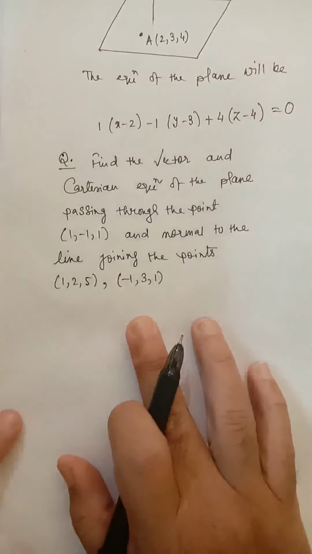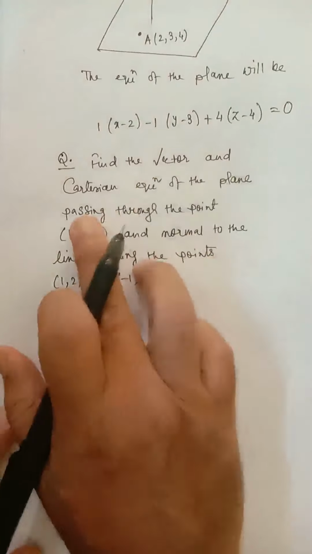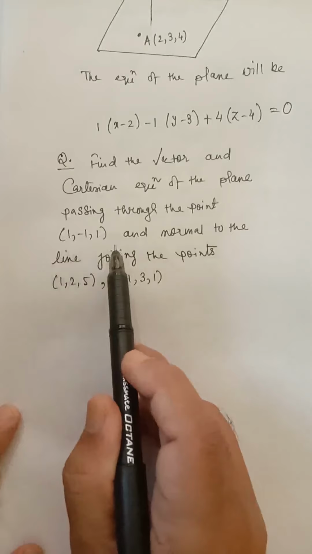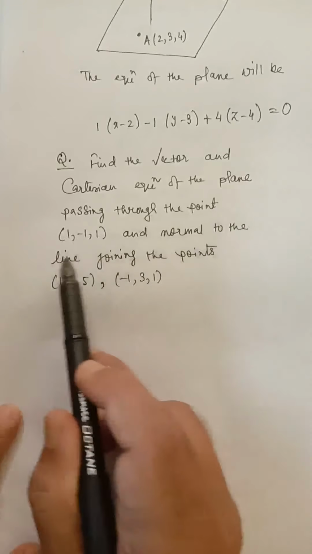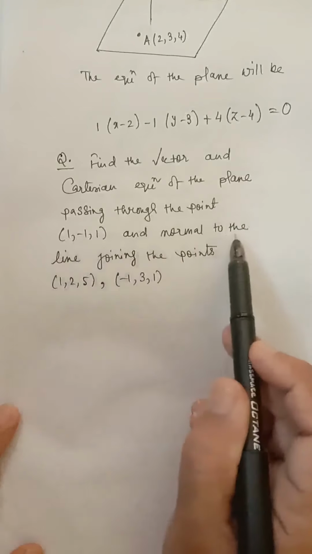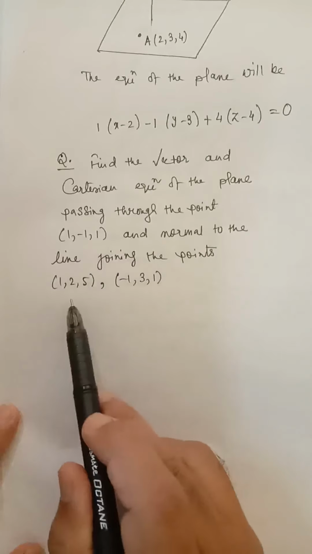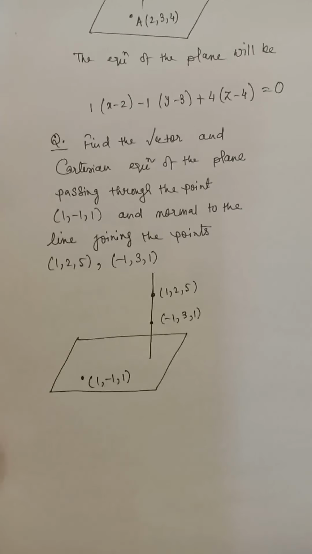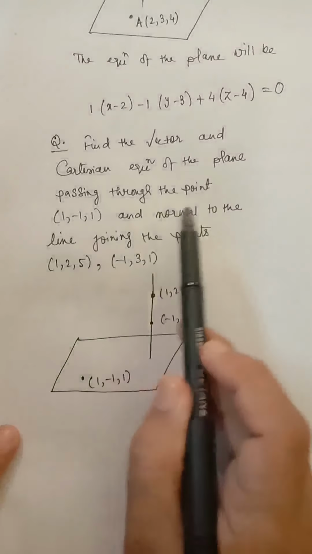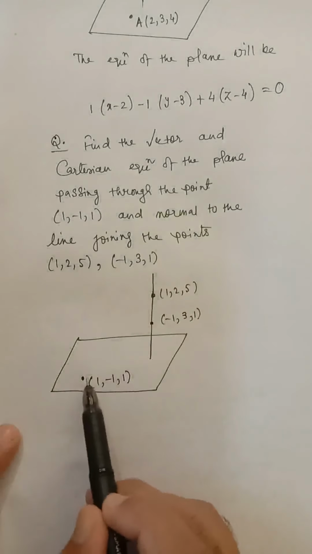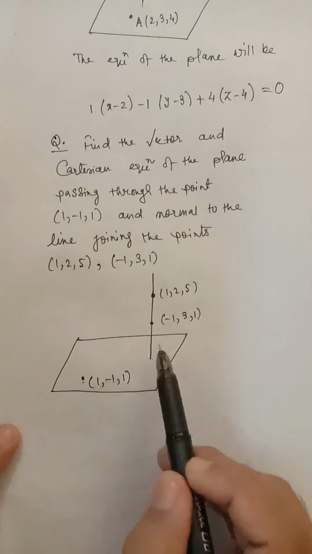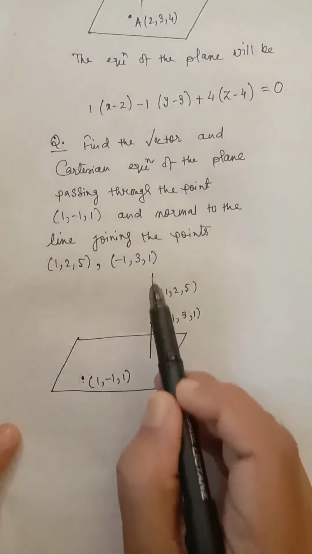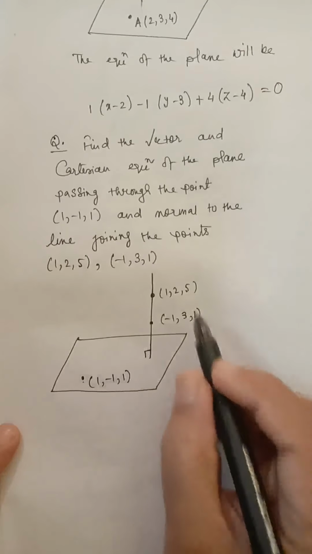Now let me solve this question. Find the vector and Cartesian equation of the plane passing through the point (1, minus 1, 1) and normal to the line joining the given two points. Here I have drawn a rough sketch. The plane passes through the point (1, minus 1, 1), so this is a point on the plane, and this plane is perpendicular to the line joining the two given points.